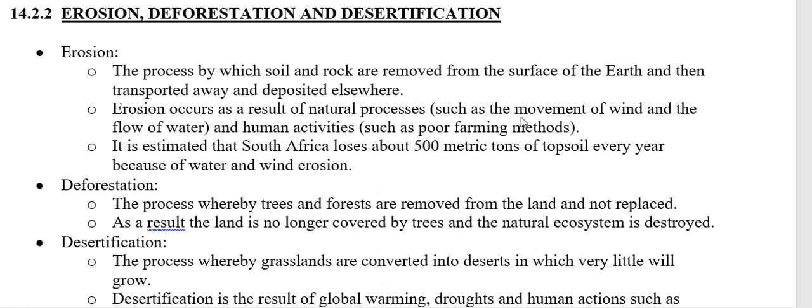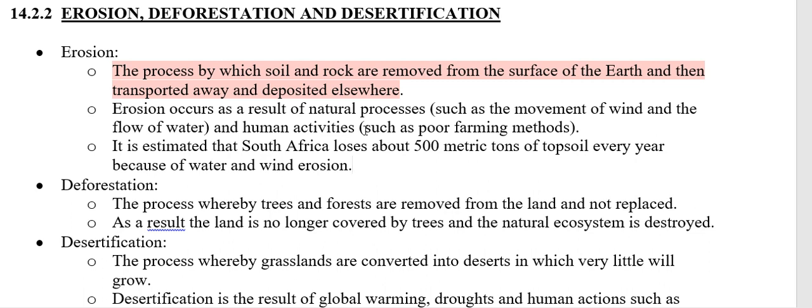In the previous lesson, we did speak a little bit about erosion. There is your official definition of erosion, so you can highlight it in your textbook. It is the process by which soil and rock is removed from the surface of the earth and then transported away and deposited elsewhere. Now what causes erosion?